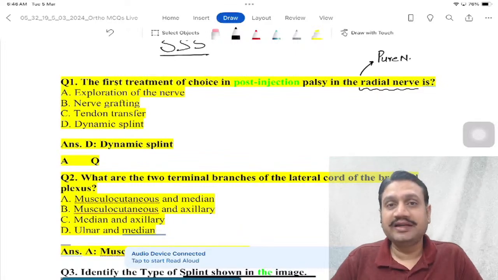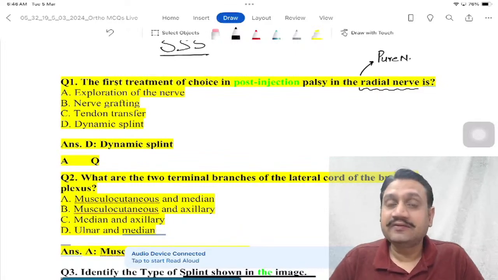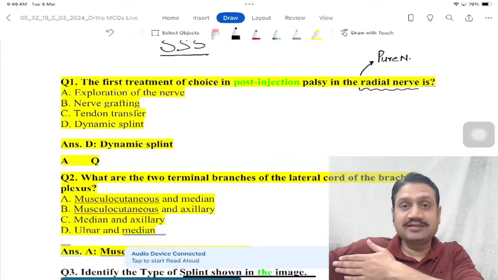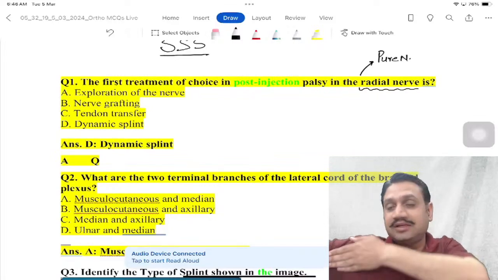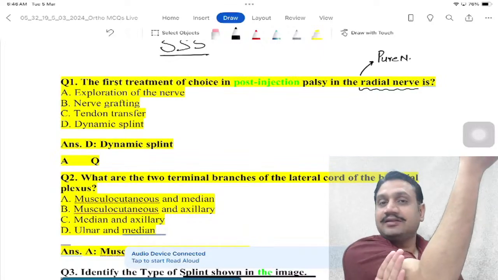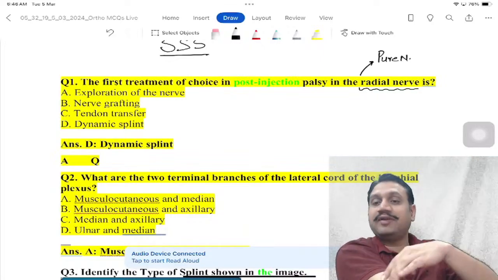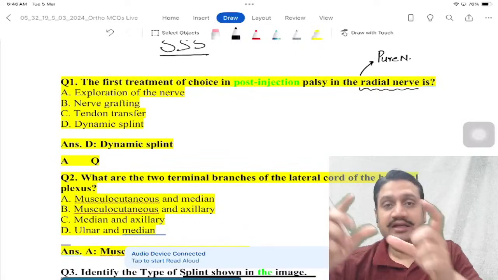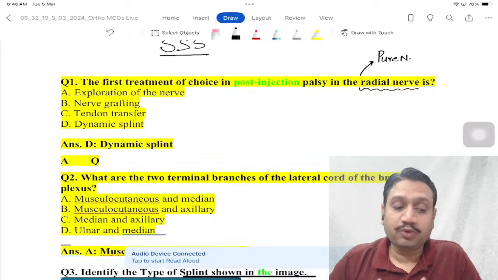Now, when you talk about the radial nerve, you know very well that it starts as a posterior cord continuation in the axilla, and it runs towards the medial side of the humerus. It goes back through the spiral groove, comes onto the lateral side, and then runs very superficially. In front of the lateral condyle, the nerve divides. The radial nerve main trunk itself is only giving motor branches.